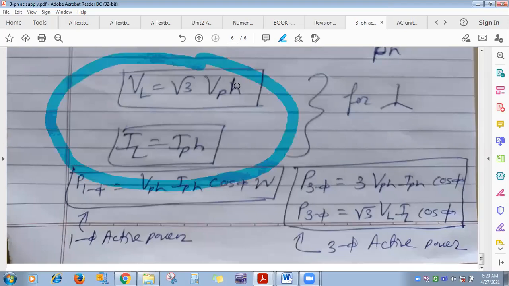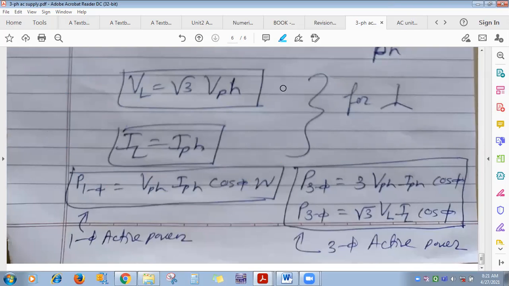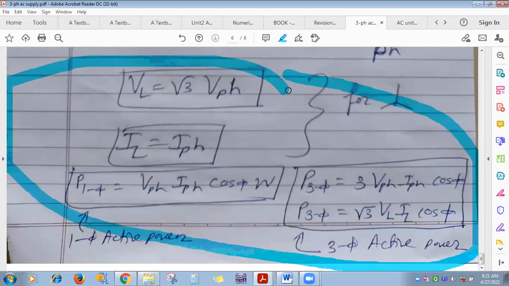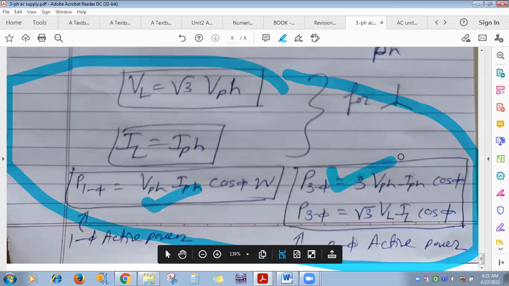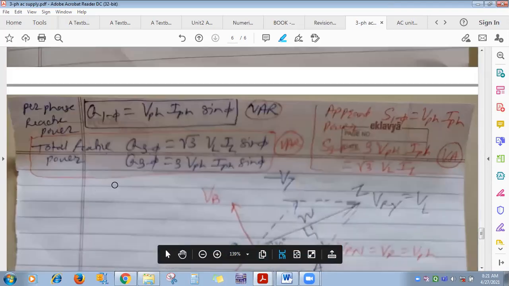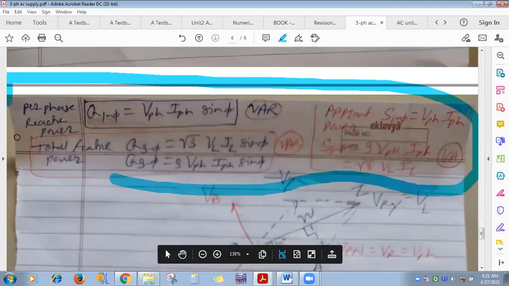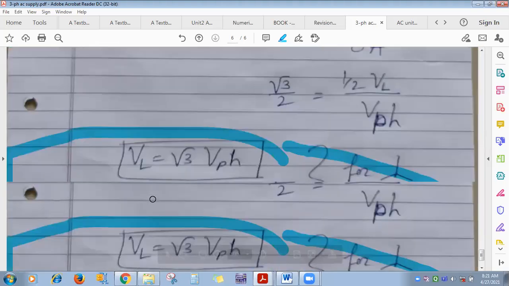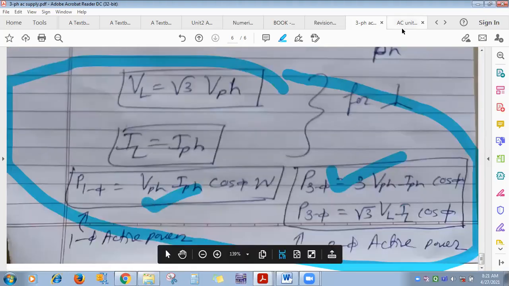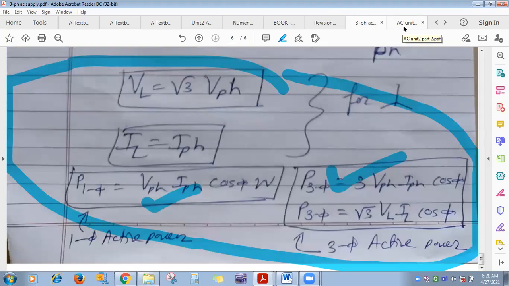Four options are given. Suppose VL is √3 times VPH, IL is equal to IPH. Second option, IL is √3 times IPH, VL is equal to... So which one is correct? So this one is correct. Or values are given, calculate VL, VPH, or single phase active power, reactive power, apparent power. This is the formula for single phase active power, 3-phase active power, and for reactive power, apparent power also we have seen, numericals also we have seen. That type you do. Whatever is given in handwritten notes, that one you do, and the same 2-3 more from the local author book. That is more than enough.